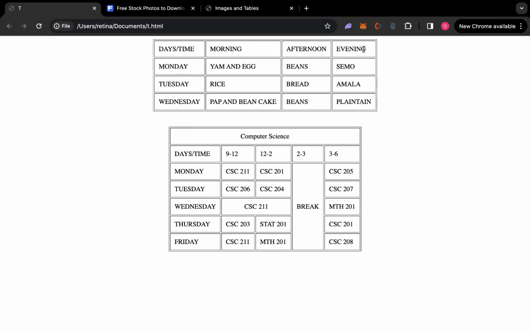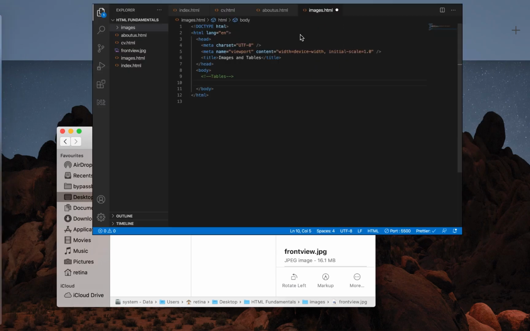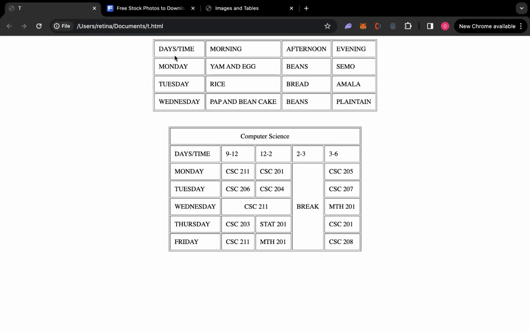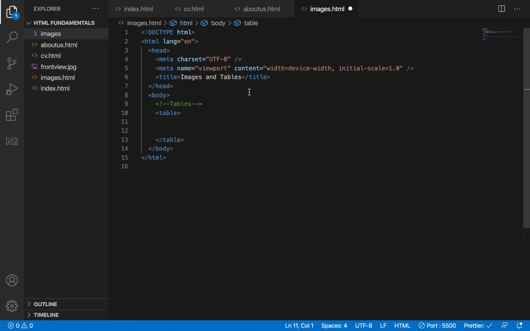So firstly, we represent this tag using table. That's an open and end tag. Can you see it now? Then inside this tag, for each of this row, a row like this, a row like this, we use what we call tr.